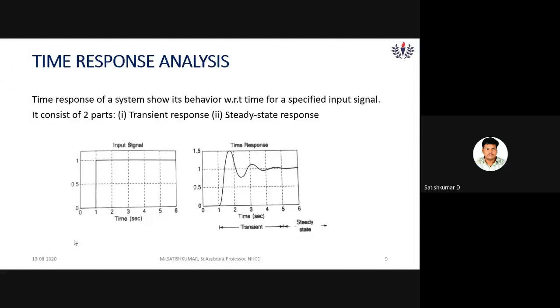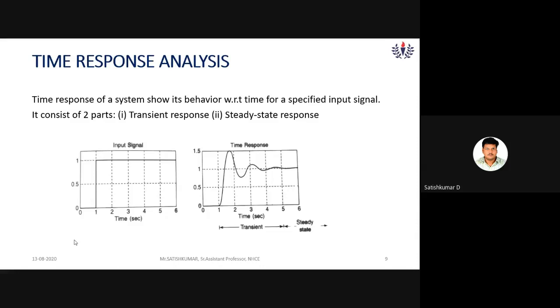These are all standard test input signals. So I am testing the control system by giving these test input signals. I am checking how the control system behaves in real time, right? By testing with these test input signals.